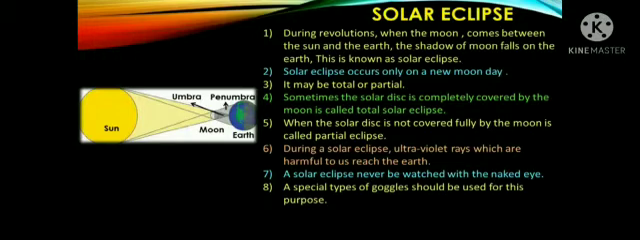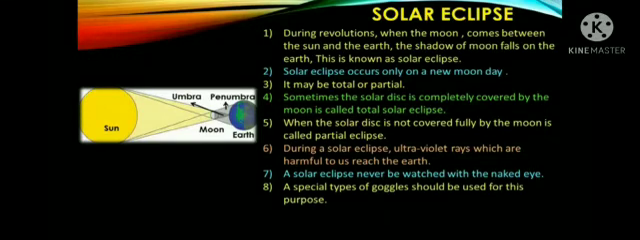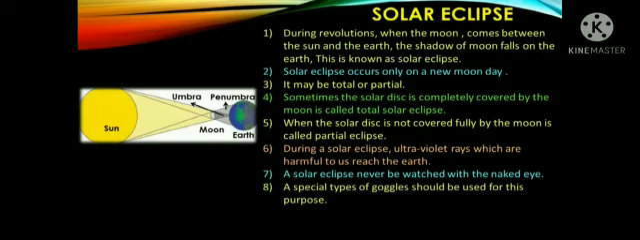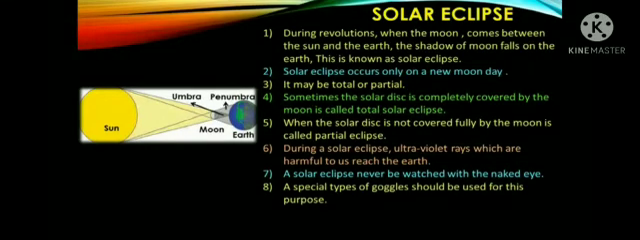Sometimes the solar disk is completely covered by the moon. It's called total eclipse. During a solar eclipse, ultraviolet rays which are harmful to us reach the earth. A solar eclipse should never be watched with the naked eyes. A special type of goggles should be used for this purpose.